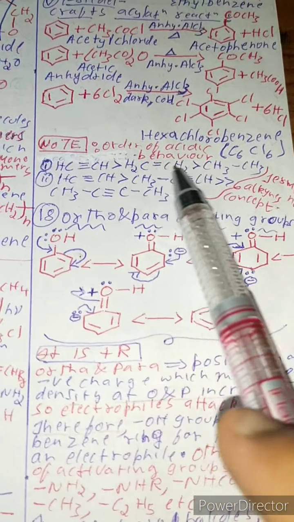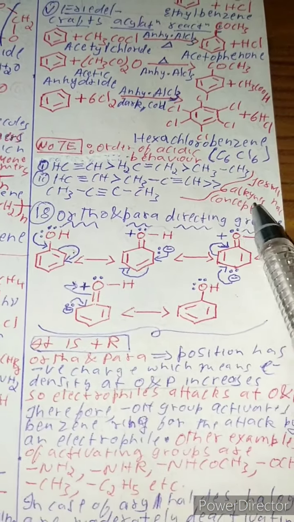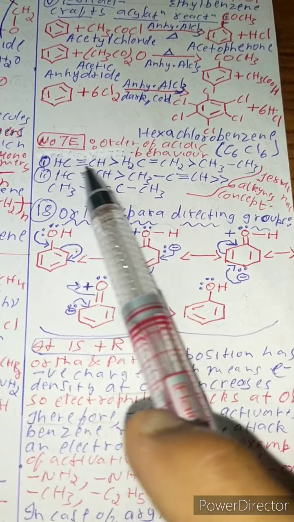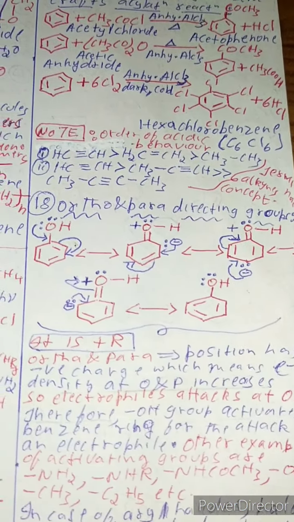Note, see the order of acidic behavior. This is the terminal alkynes concept. Those which have more terminal alkynes are more acidic.